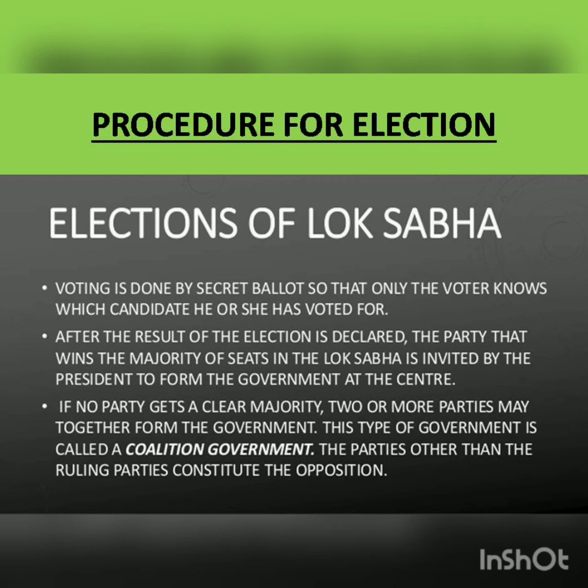If no party gets a clear majority, two or more parties may together form the government, and this type of government in which two or more parties together form the government is called a coalition government. Okay? And the parties other than the ruling parties constitute the opposition. Fine, beta? So the procedure for election is very clear now.